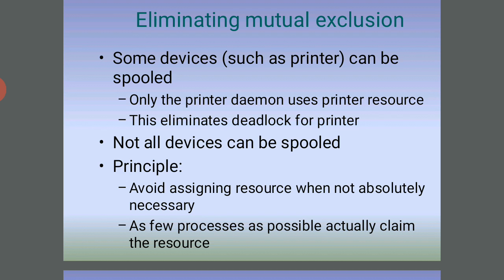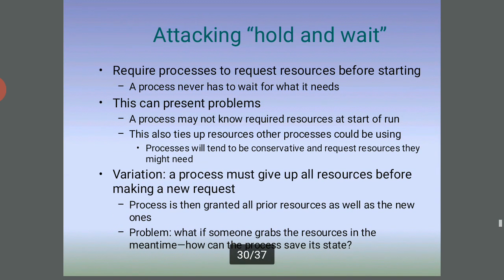Resource allocation graph, here R1, R2, and P1, P2. The resource allocation graph algorithm is supported with the graph, P1 requests Rj. And next, the request can be granted only if converting the request edge to an assignment edge does not result in a cycle in the resource allocation graph. And attacking hold and wait.